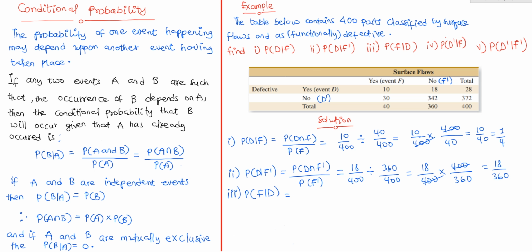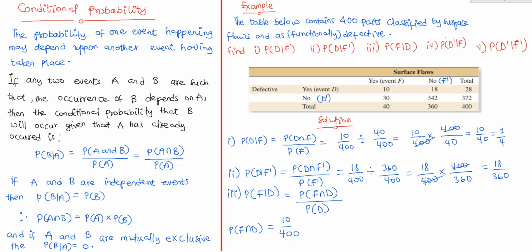So let's look at that. That's going to give us the probability of F intersection D over the probability of D. So now let's find the probability of F intersection D. We are looking at parts that have surface flaws and are also defective. That's going to give us the 10 over the 400.